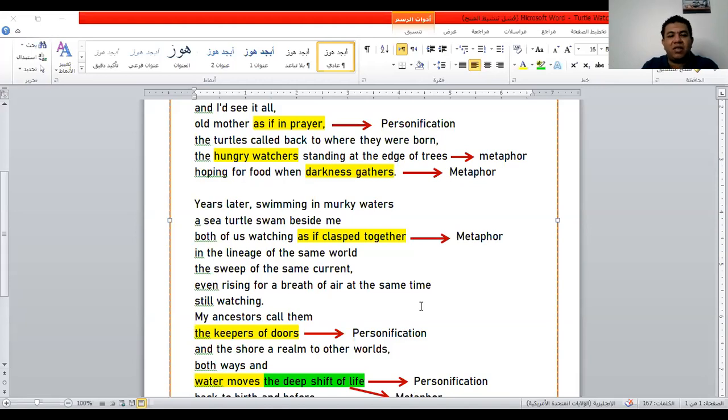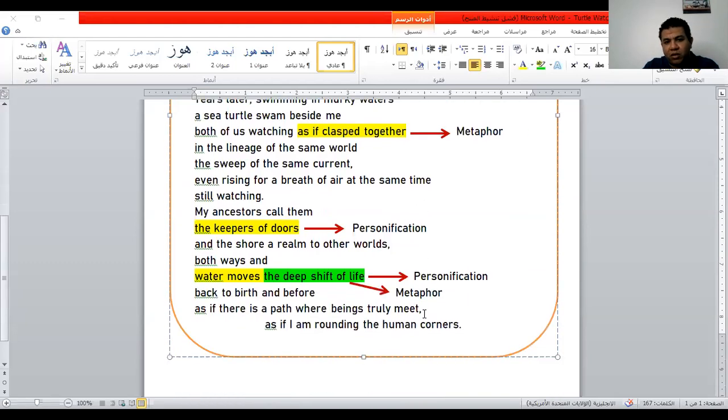In the lineage of the same word, the sweep of the same current, even rising for a breath of air at the same time, still watching. My ancestor called them the keepers of doors. Her ancestors, her grandparents called the turtles the keepers of doors. Here is another personification because it likened the turtles to people who are keepers or who work like keepers at the doors of the world.